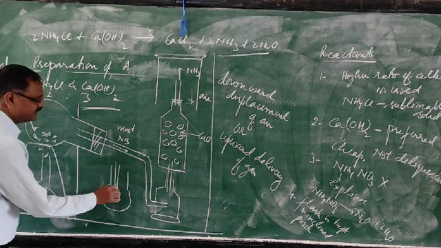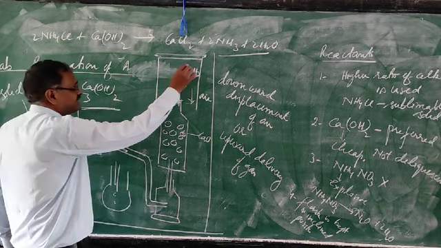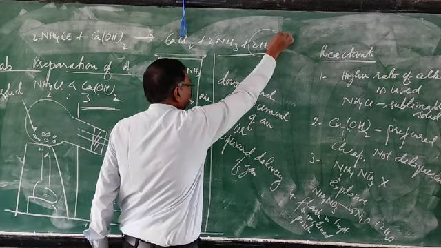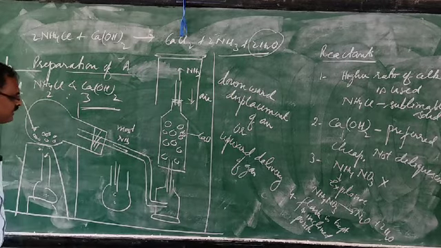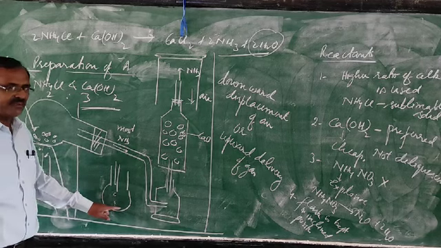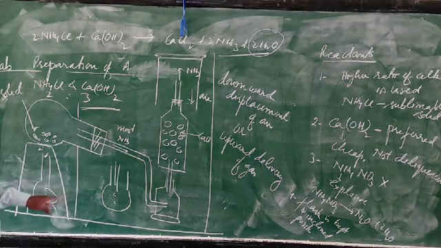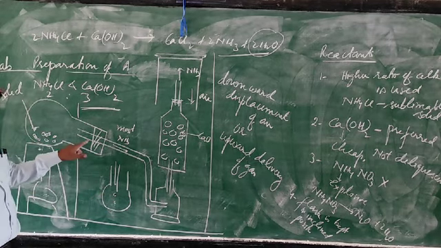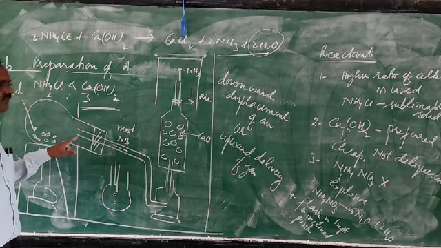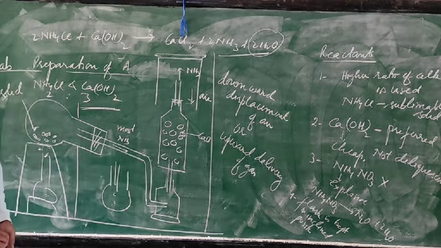The reason is that when ammonia is formed, water vapor will also form, and this water vapor will condense and trickle back into the flask. If it comes back into a hot flask, then breakage will occur. So that's why we take the inclined flask. The water vapor goes to the drying tower and will not trickle back.